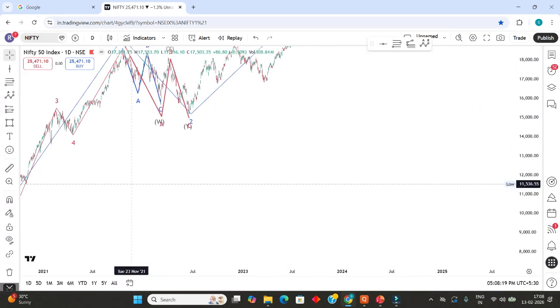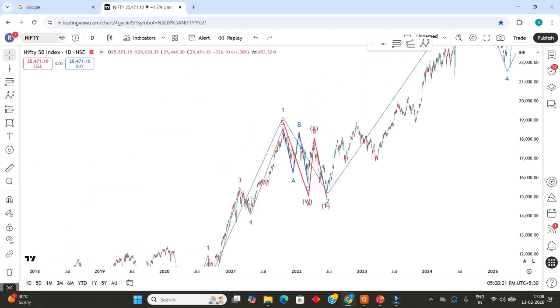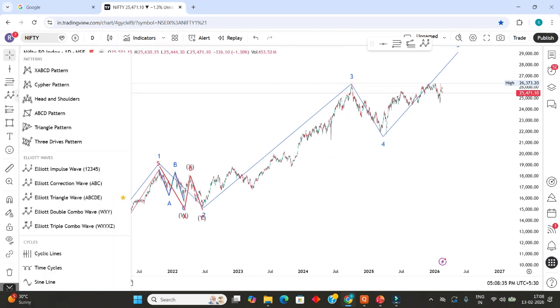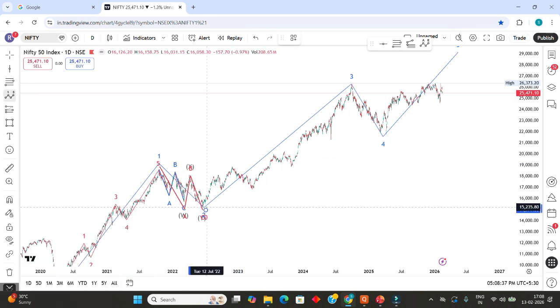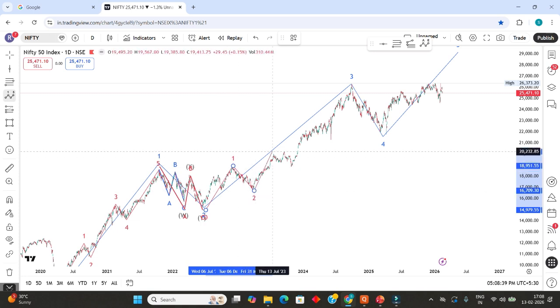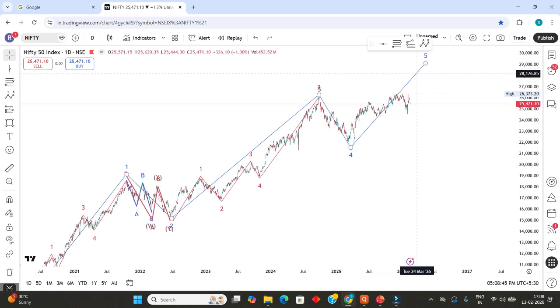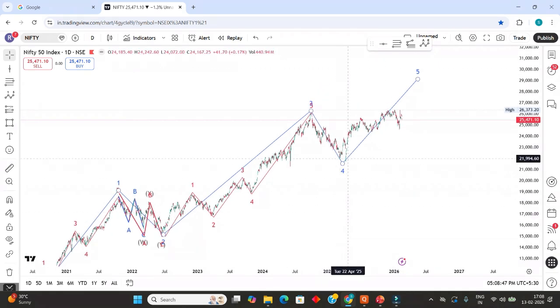Now the same way, when you study this wave 3 also, you will have 5 waves. Okay, 1, 2, 3, 4, and this is 5. I will mention: 0, 1, 2, this is the 3, this is 4, and this is the 5. Again, as this is moving upward, you will find 5 moves in this also.